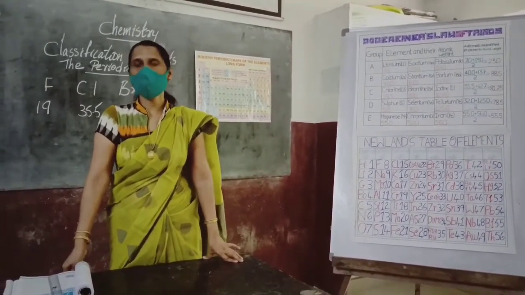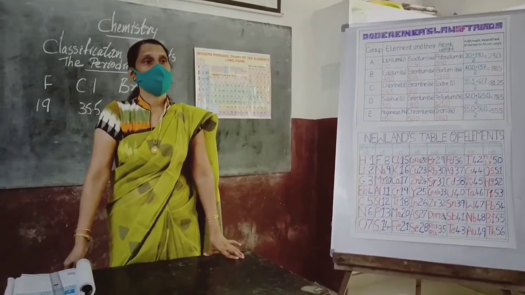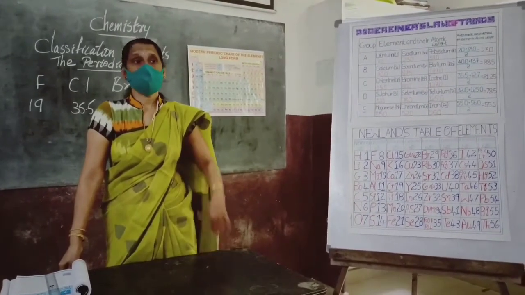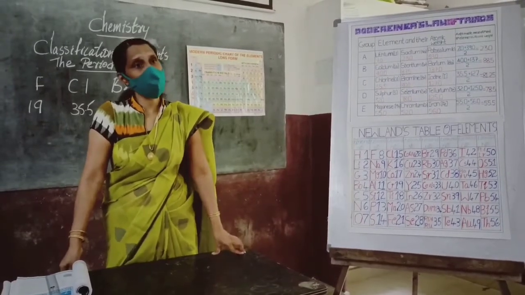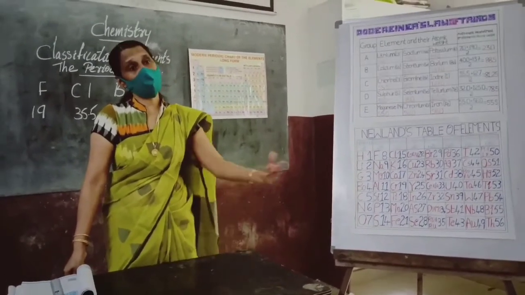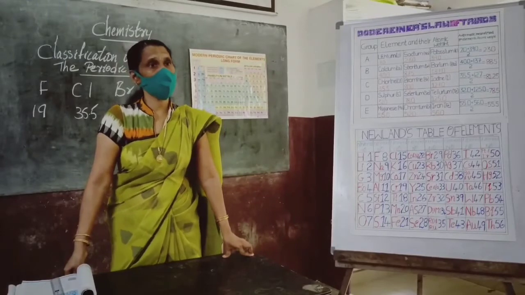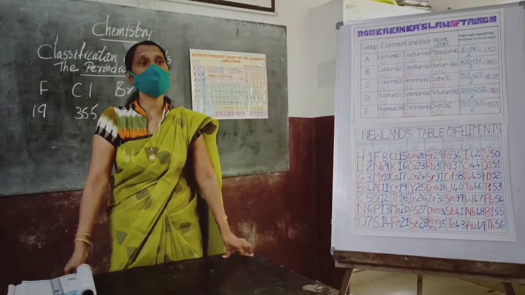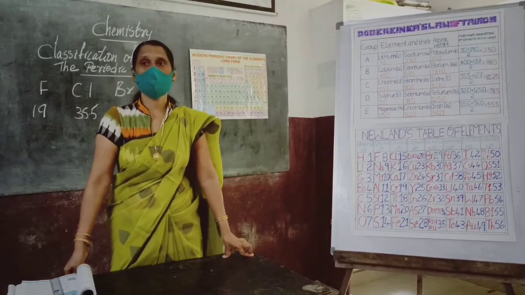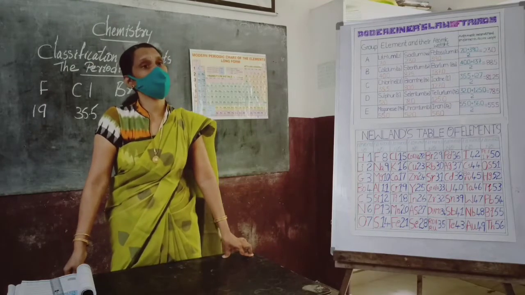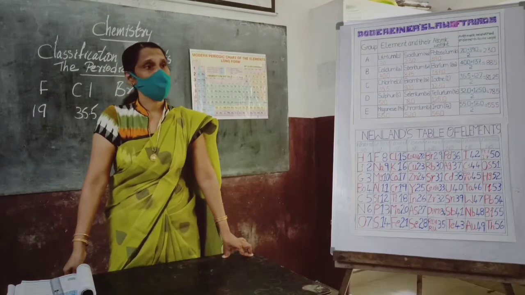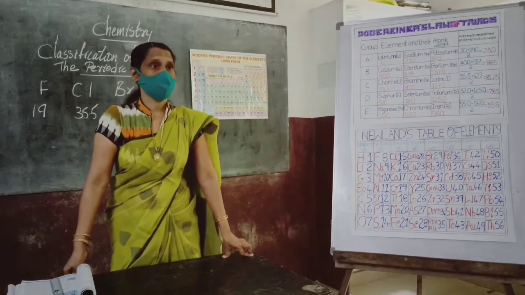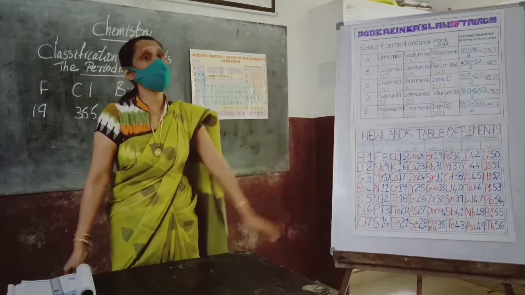Okay, it was invalid. And there was so much to be studied about how to arrange the elements, because there are many known elements by that time. By the time of John Newlands, there were 56 elements known. So all those 56 elements could not be arranged. There is no provision in that law of triads.